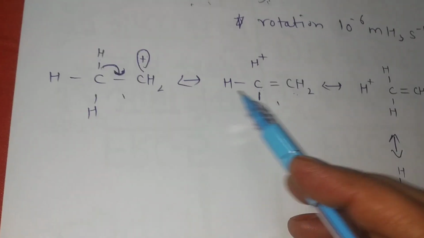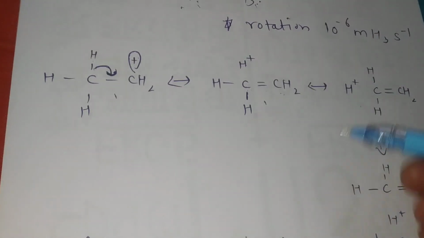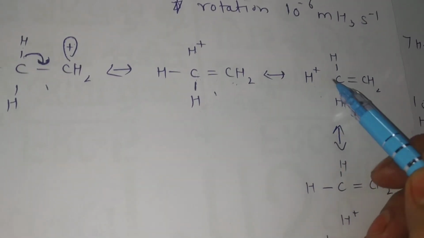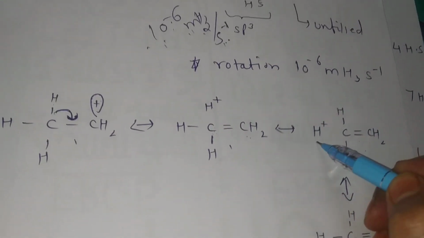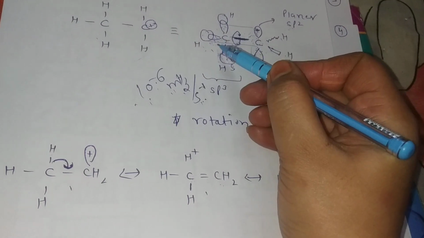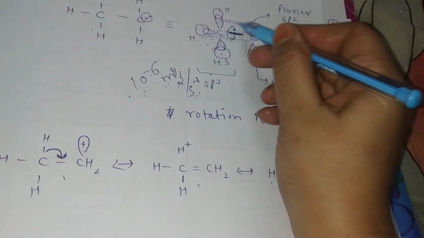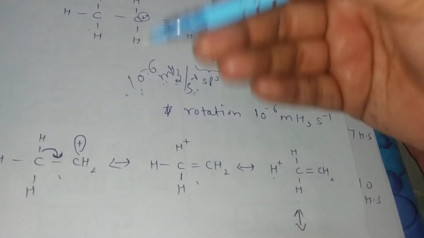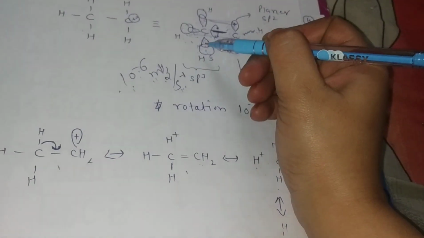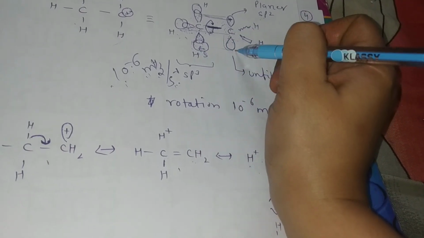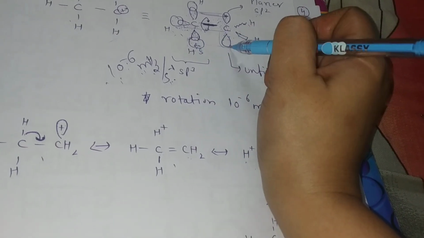After that, the next C-H rotates, and during rotation it interacts with this CH2. After this, the next C-H interacts with the positive charge and minimizes it.